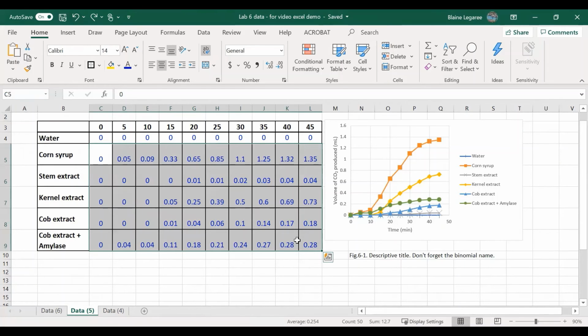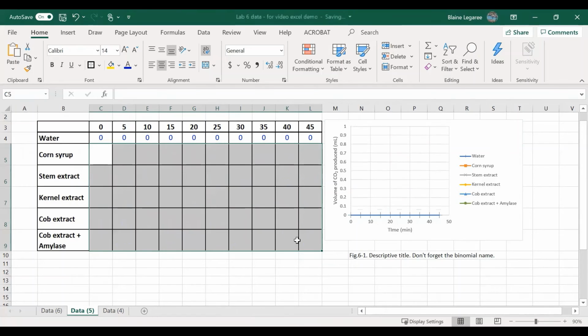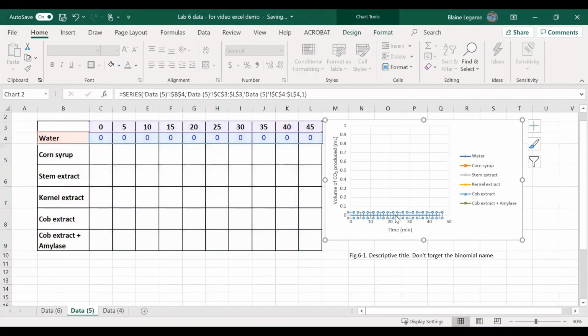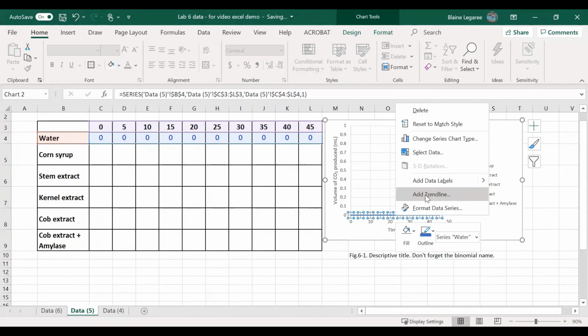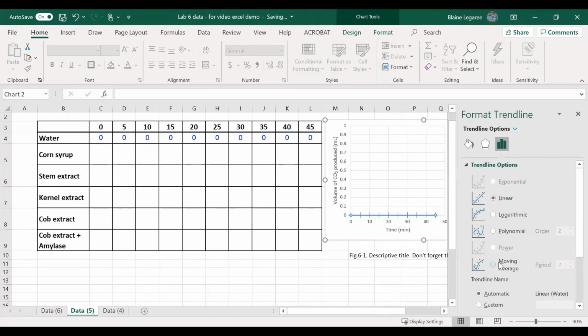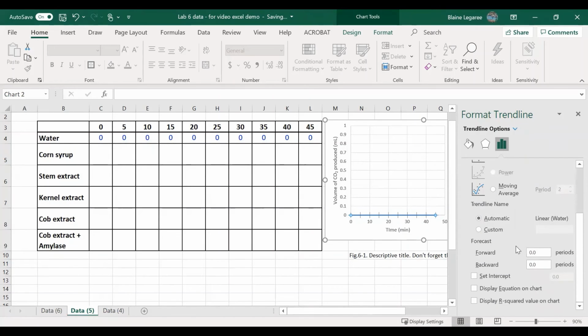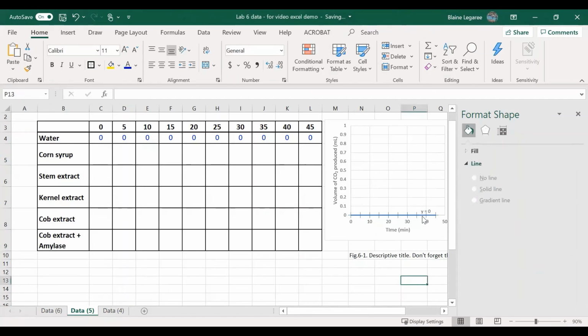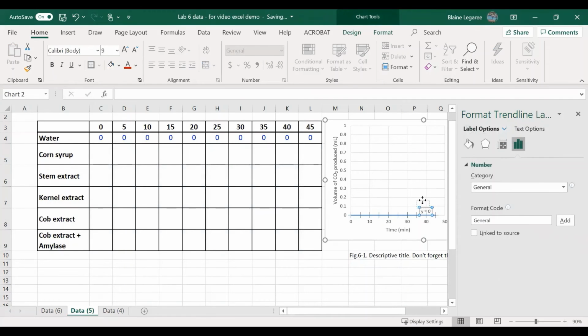So what I'm going to do is delete all the data for everything except for water. You can see there's my water curve there at 0. If I click on my curve, right click and go to add trend line, scroll down, and at the bottom it says display the equation on the chart. And that's what's done right here. You can see my equation here is y equals 0. I'll make that a little bit bigger so that everyone can see it. And that's the equation on my water line.